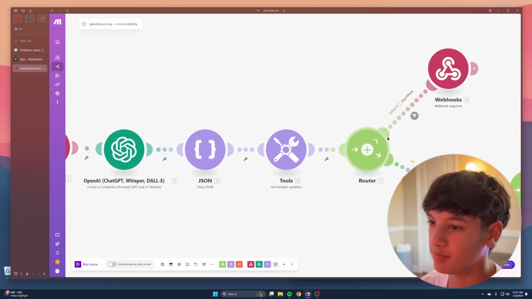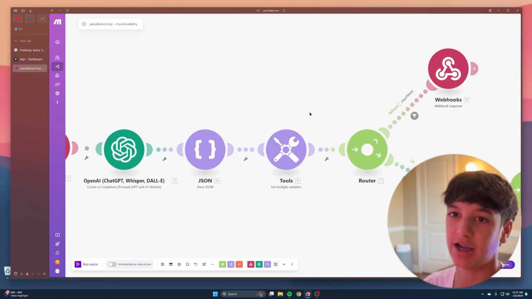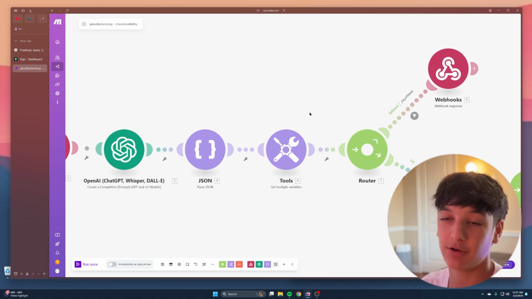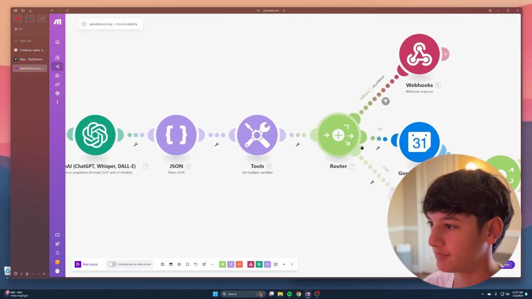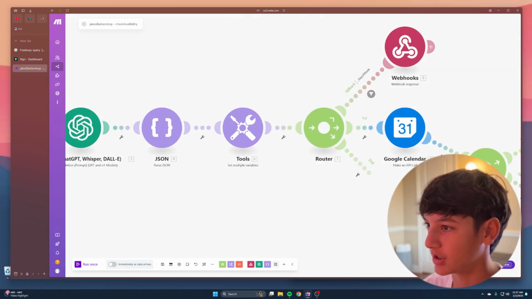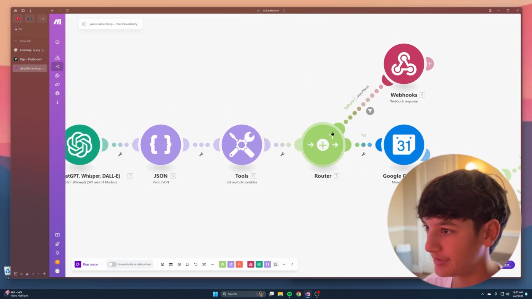Then, by this time, we'll have the time. So now we actually have to check, is that time during our hours? So we're going to go to router, and then this is a fallback.